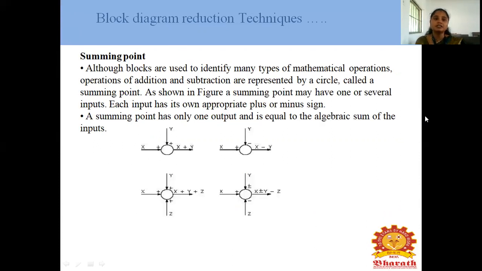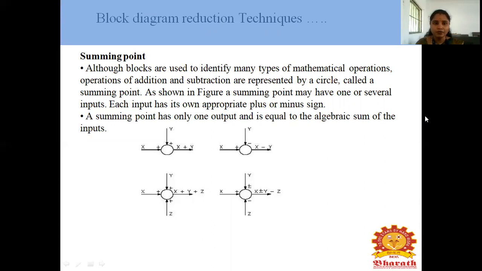Next, what is meant by summing point? All the blocks are used to identify many types of mathematical operations. The operations of addition and subtraction are represented by a circle called a summing point. In the below diagram, this is the circle, represented by addition and subtraction. A summing point may have one or several inputs. Each input has its own appropriate plus or minus sign. A summing point has only one output and it's equal to the algebraic sum of the inputs.